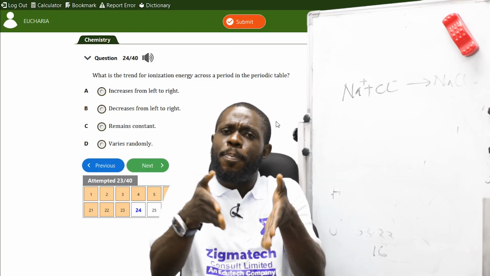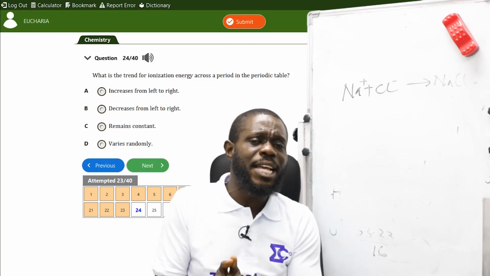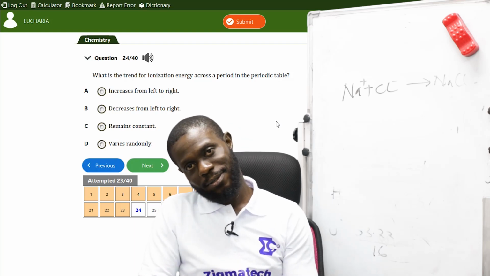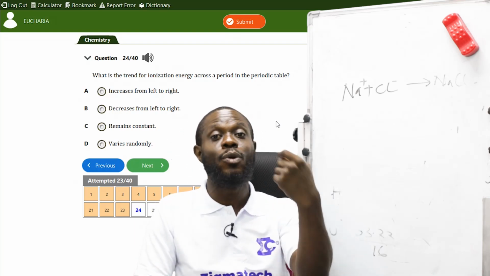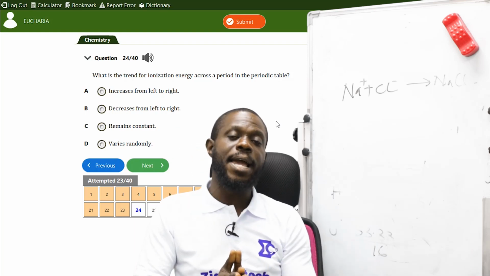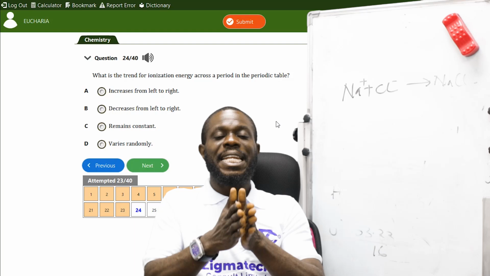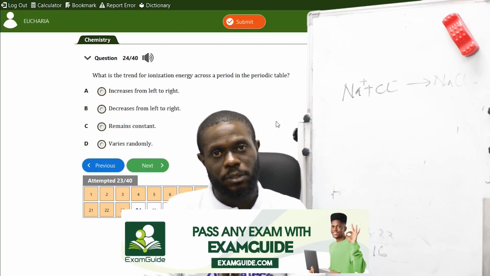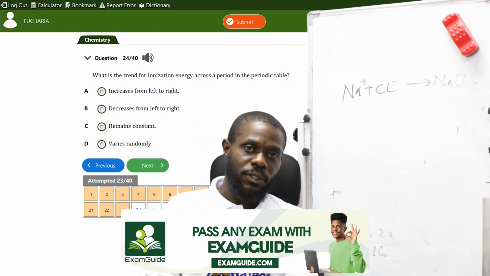Now, bringing it to the periodic table. The periodic table is the arrangement of elements into groups and periods according to the atomic number. Therefore, the elements are arranged in the periodic table according to the atomic number. Atomic number is simply the number of protons in an element. Now the number of protons quantifies the number of electrons.